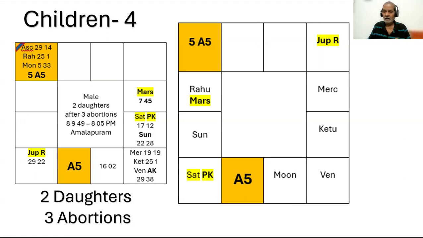So here, Lord of A5, Mars and A5, they are not in dual signs. But fifth from A5, Lord of fifth from A5, PK are in odd signs. One more thing is Saturn and Jupiter, PK is aspected by Jupiter from Pisces, a dual sign. Saturn is also in a dual sign. So you may mistake this for giving a chance for twins. It is not there, because then I will repeat it.